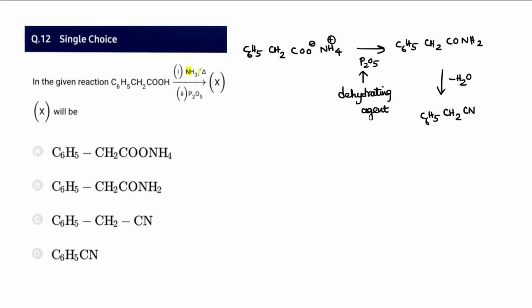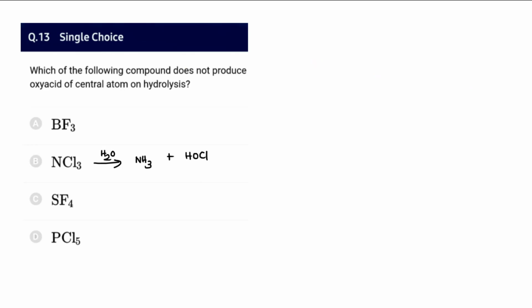C6H5CH2COOH, in the presence of ammonia forms COO minus NH4 plus. When it forms COO minus NH4 plus, P2O5 is a very good dehydrating agent. It removes water. So from here 2 hydrogen and 1 oxygen are removed, which converts it into CONH2. Then again the removal of further water converts it into the cyanide one. So therefore option C appears to be the correct one for the 12th one.